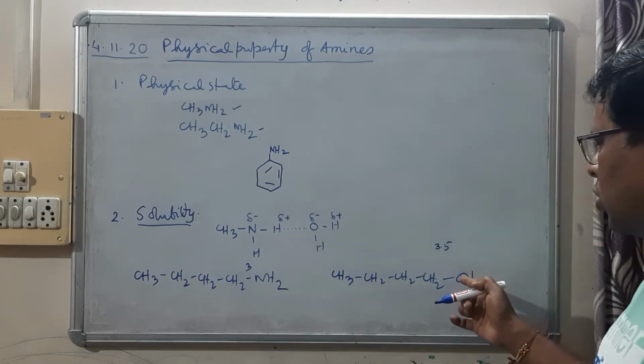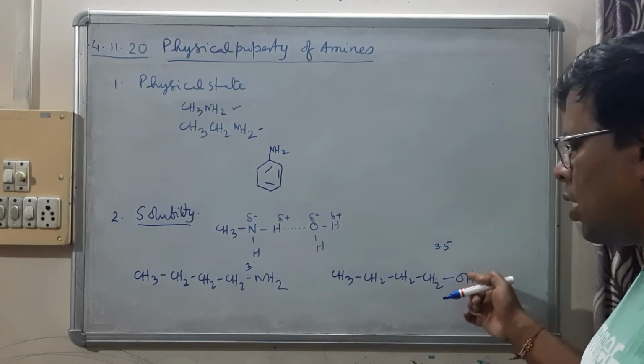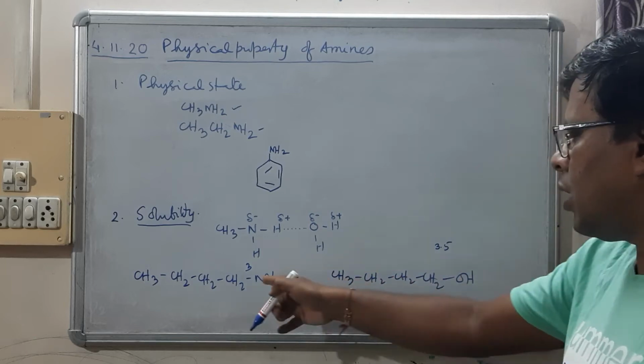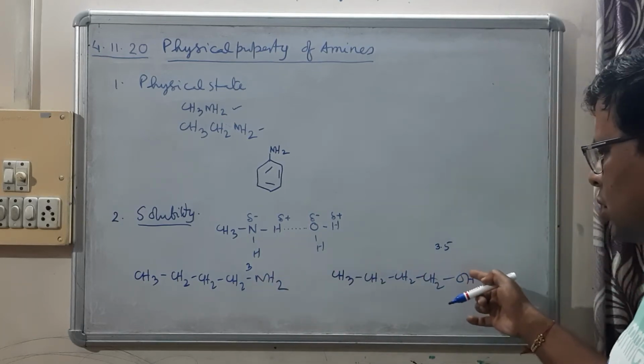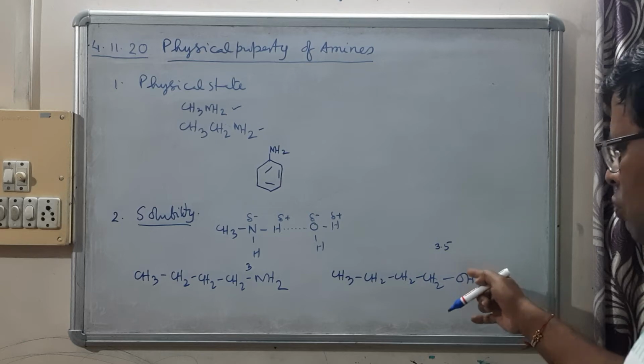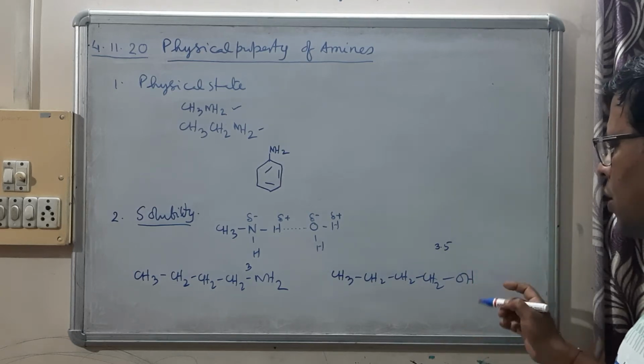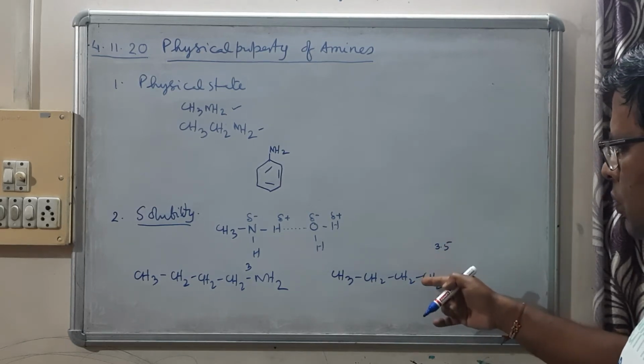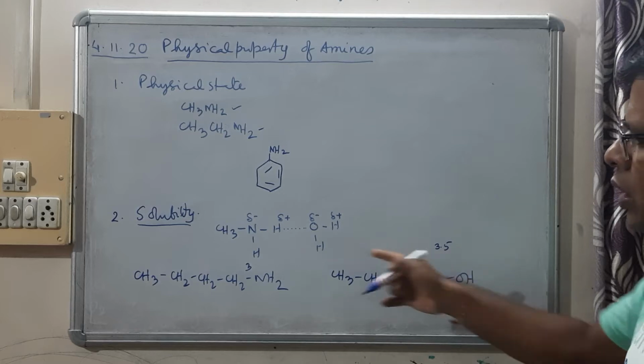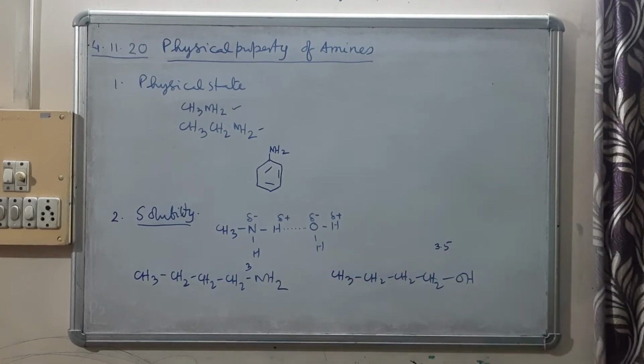So the electronegativity difference here will be more and here will be less. Since this one is more polar, the solubility of this one in water will be more than this one. So butan-1-ol is more soluble than butan-1-amine.